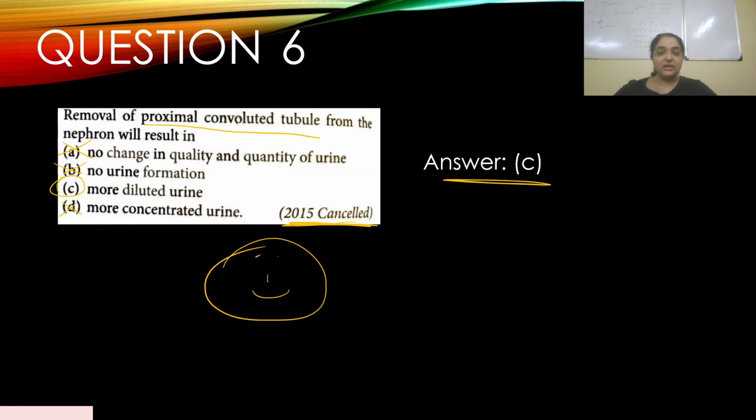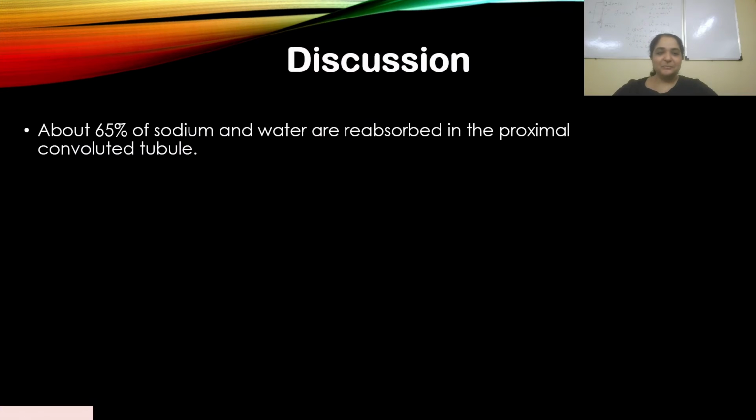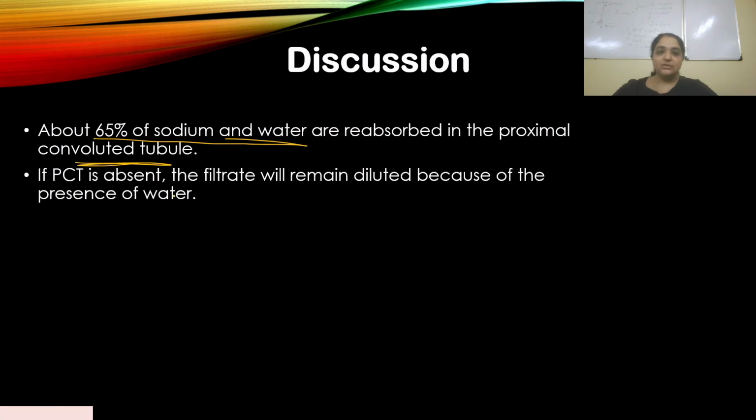Now that I've explained how sodium is reabsorbed, you understand what is exactly happening in PCT, and to answer this question you will have a very logical explanation. Let's go to the discussion. About 65% of sodium and water are reabsorbed in the PCT. Remember, water is passively diffused into the interstitial fluid in the PCT. More than half of sodium and water are reabsorbed there. So if PCT is absent, the filtrate will remain diluted because of the presence of water.